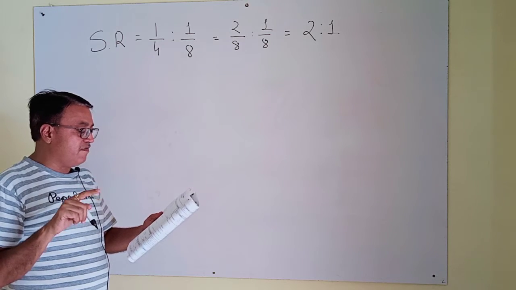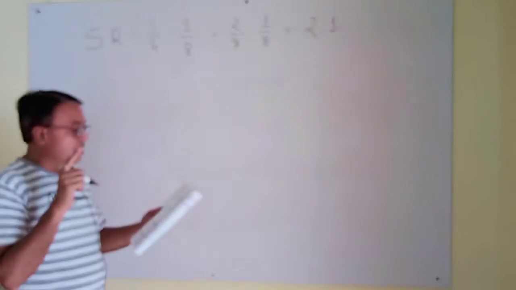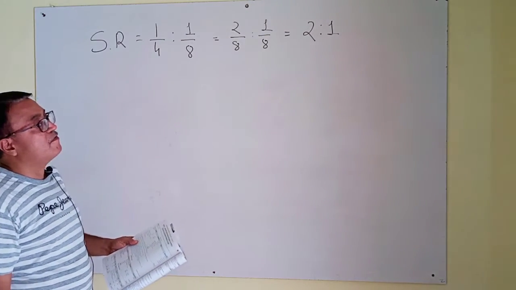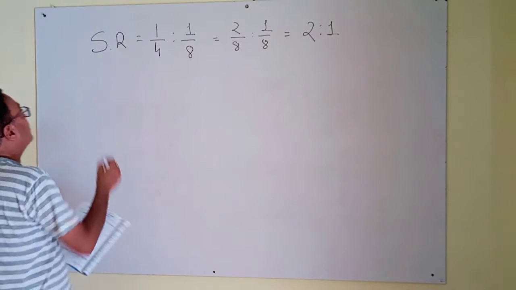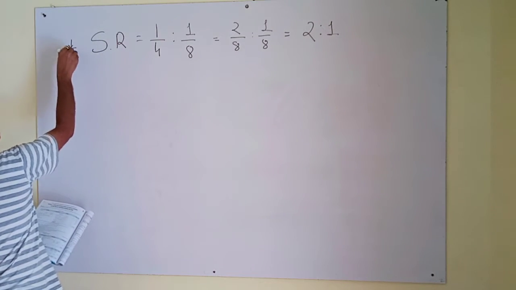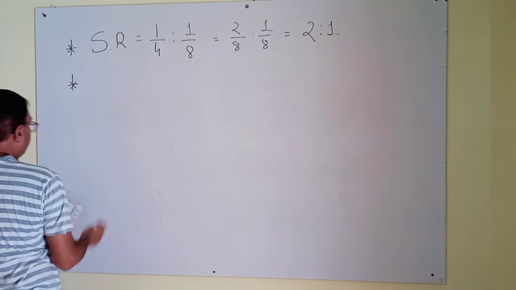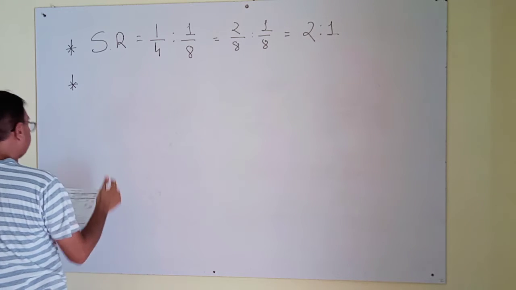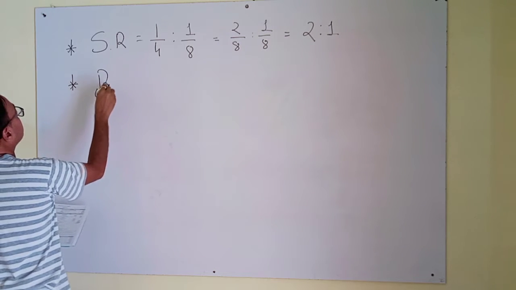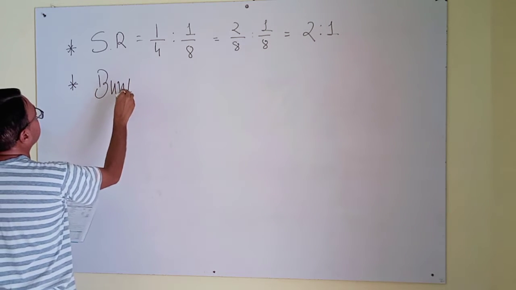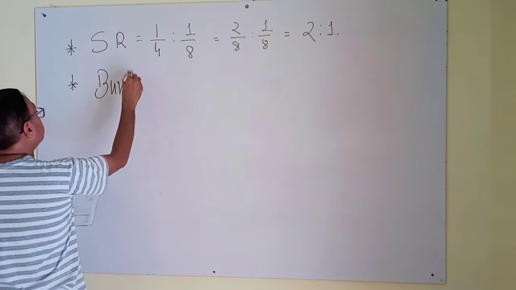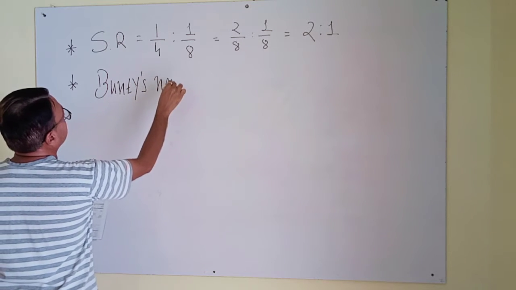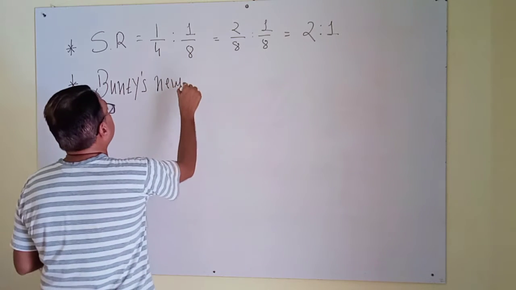Next, similar point: Vidit and Vishal will sacrifice their share in favor of Bunty. In favor of Bunty means now we will find Bunty's share. Now the second point: Bunty's new ratio.